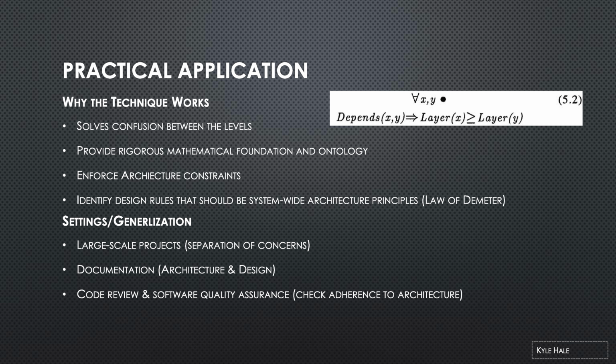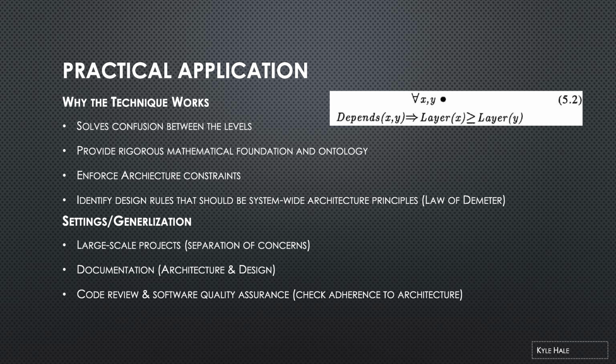Lastly, it finds the law of Demeter is not necessarily a design rule, but an architecture principle. The law of Demeter is a rule to avoid coupling. It affects all components, making it non-local, and these constraints are not made by specifying elements, making it intentional, which brings to the point that the law of Demeter belongs in an architecture principle.